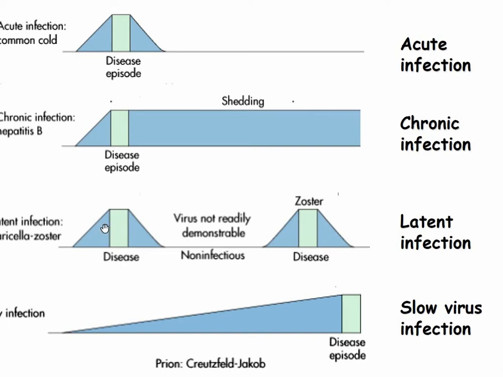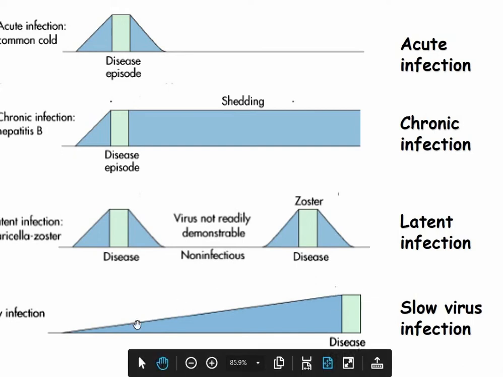In latent infection, some disease will come and then diminish, and then no demonstration will happen. You will be a carrier, but much later, symptoms will come again. Whereas slow infection is like HIV or prions. Slowly it will rise. The infection slowly comes, and at last, until you die.